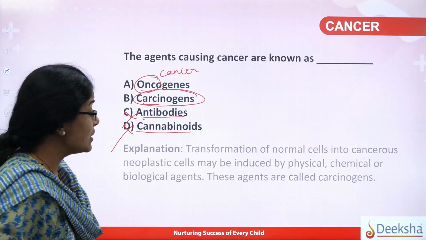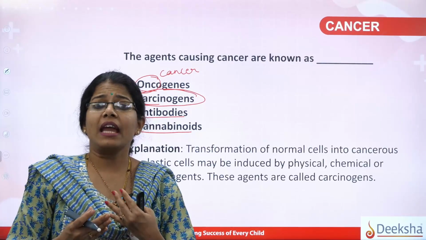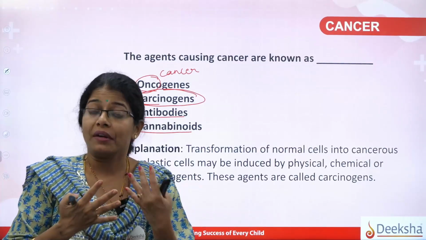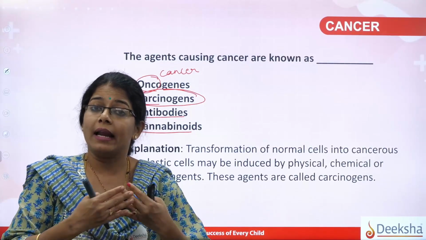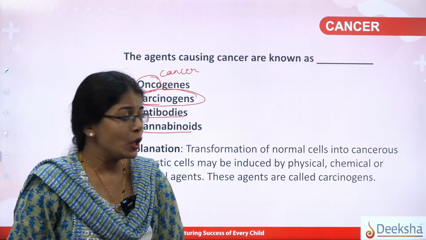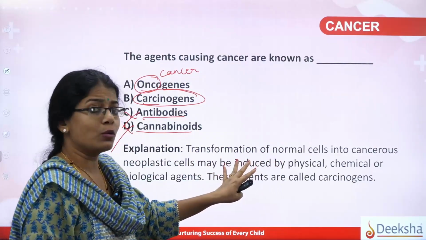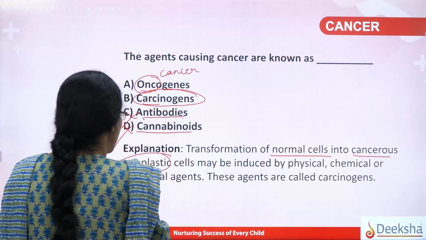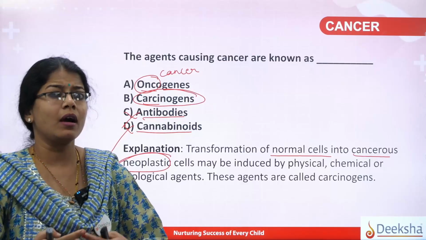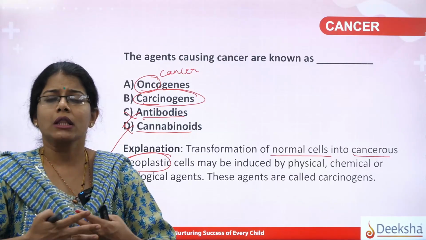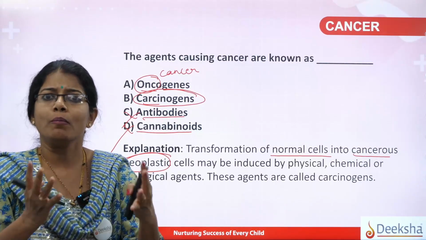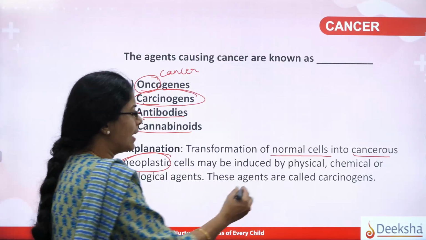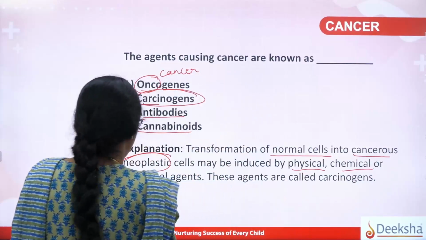And what is this left out? Carcinogen amongst the options. Yes, students, there are various agents which can actually damage the DNA, or you can say alter the DNA in such a way that the entire cell can be made cancerous. So those agents, which lead to the transformation of normal cells into cancerous neoplastic cells, neoplastic meaning the cells which will show uncontrolled cell division and form masses of cells, that is tissue masses, may be induced by either physical, chemical or biological agents.